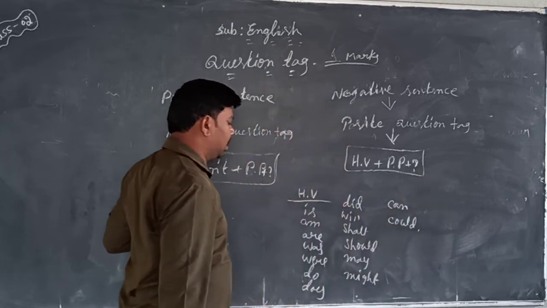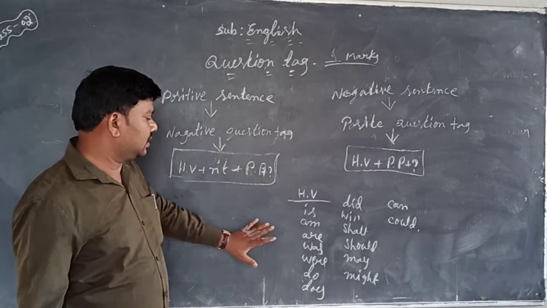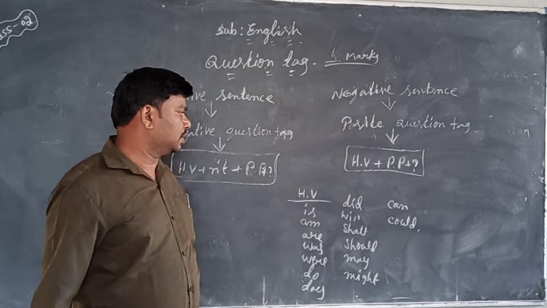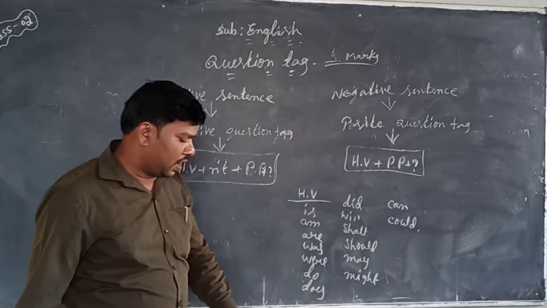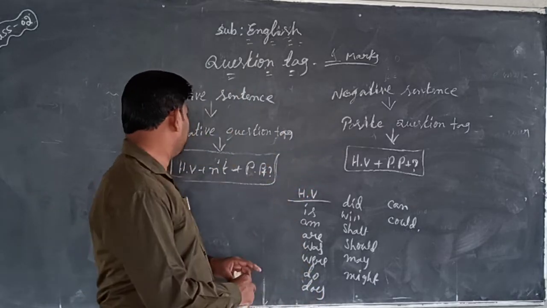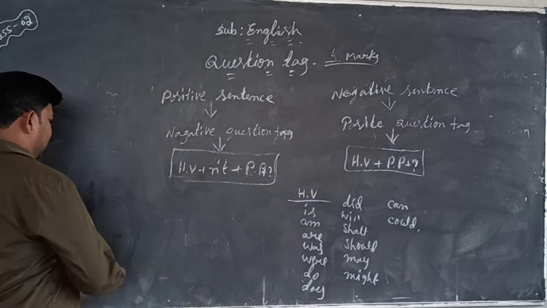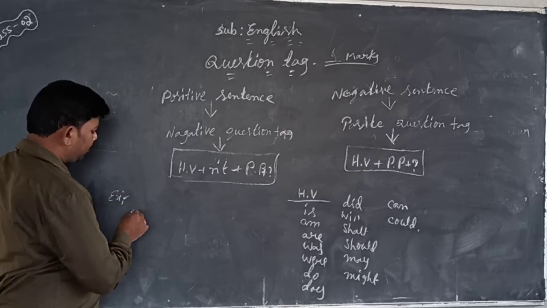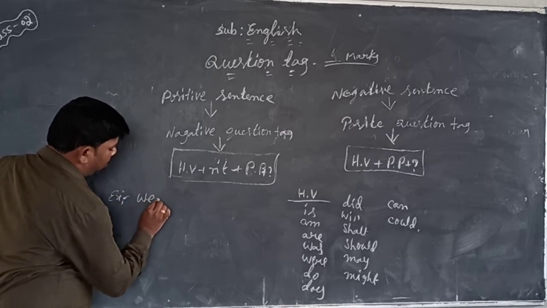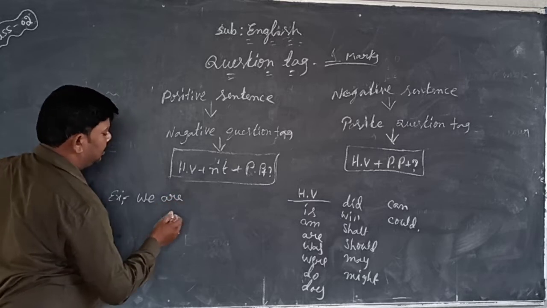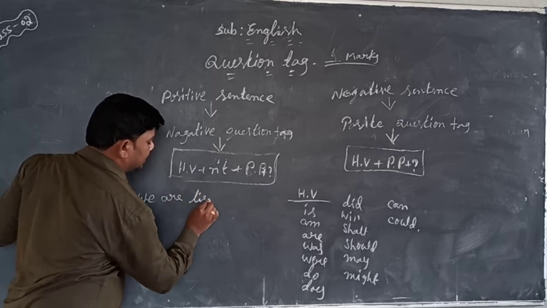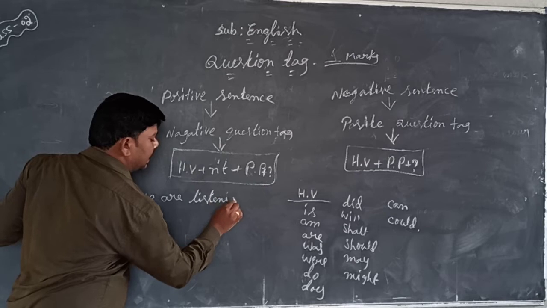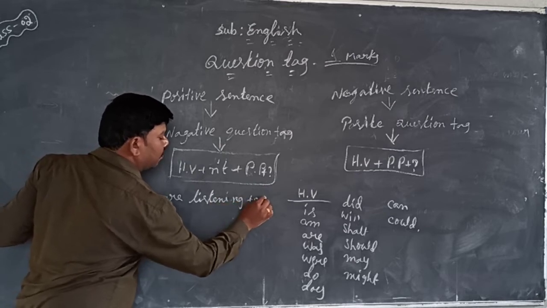These we call helping words. Let us observe with examples. For example, we are listening to music.